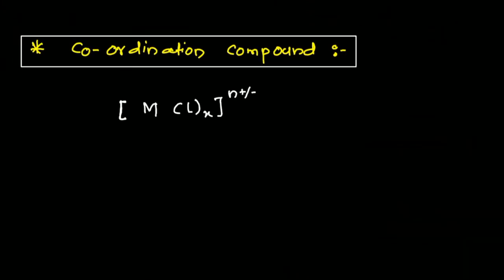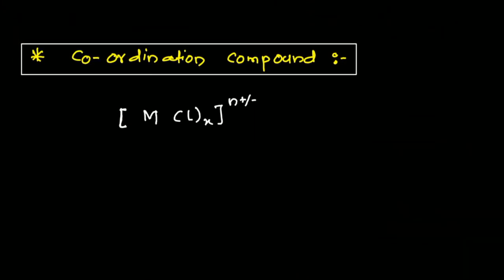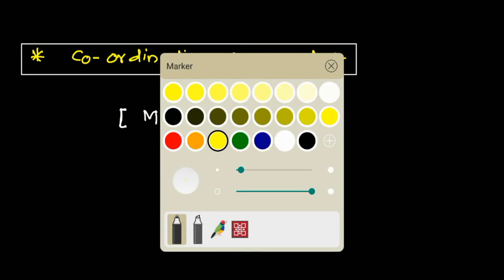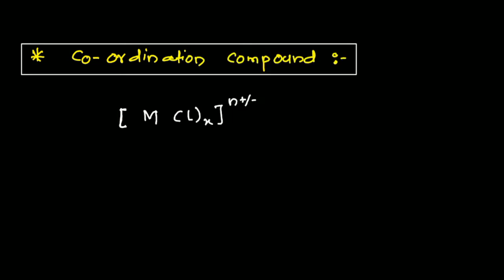The formula for a coordination compound is this one. Here the square bracket is given, and this is nothing but the coordination pair, where the metal and ligands are always expressed within a square bracket.